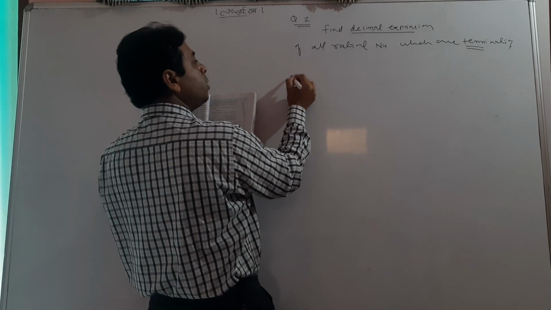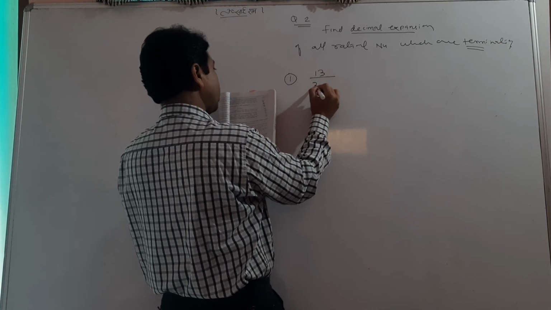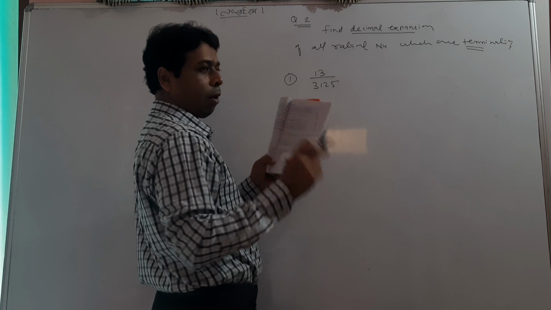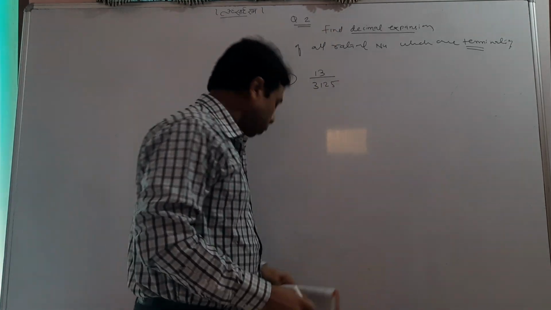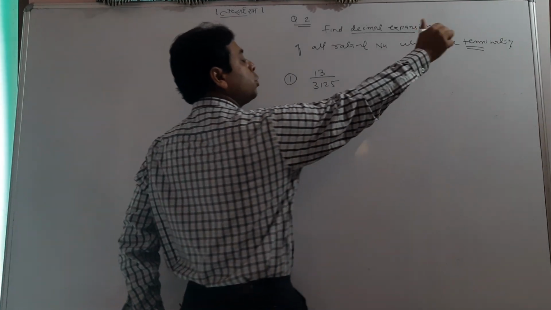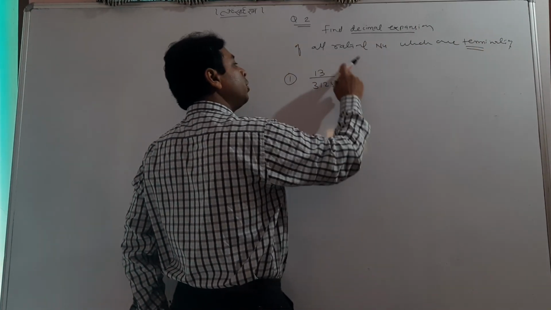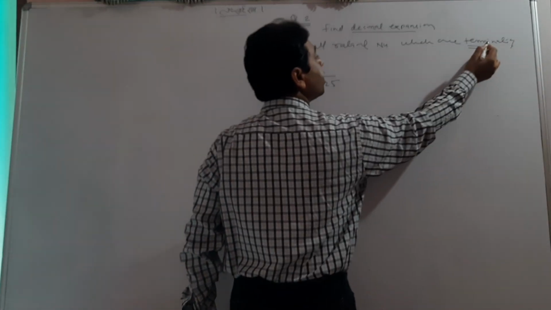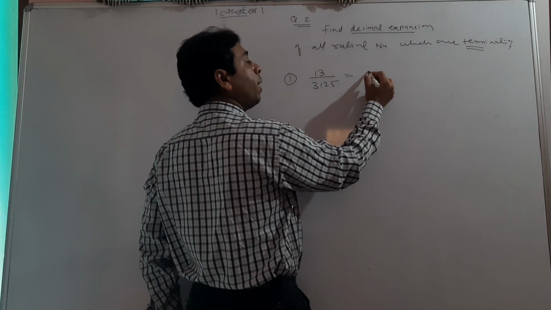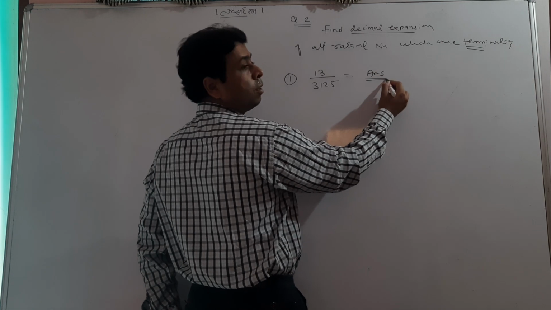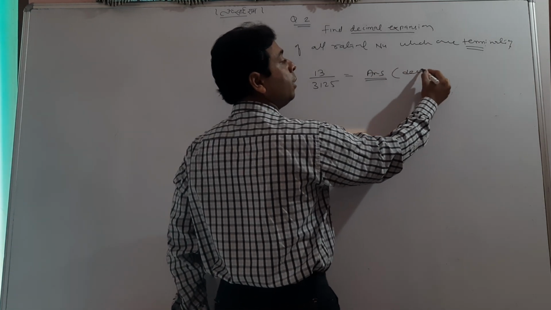Like the first question we had 13 upon 3125. See question number 1. Even though it is question number 2, it is based on question number 1. And what are we told? The question says those rational numbers are terminating decimals. We have to divide 13 by this and find its answer in decimals.